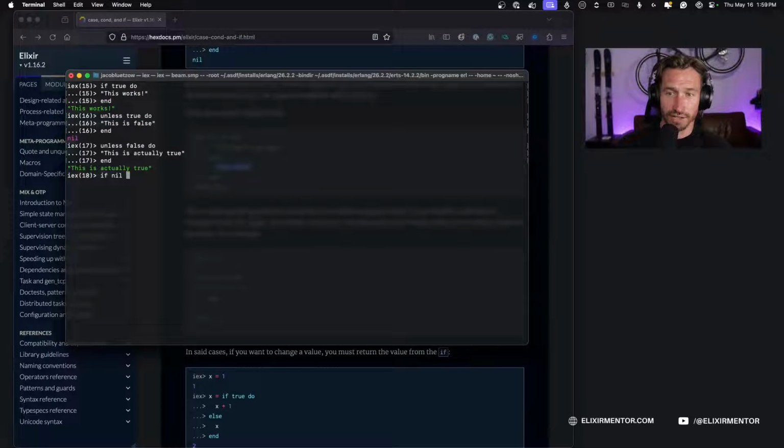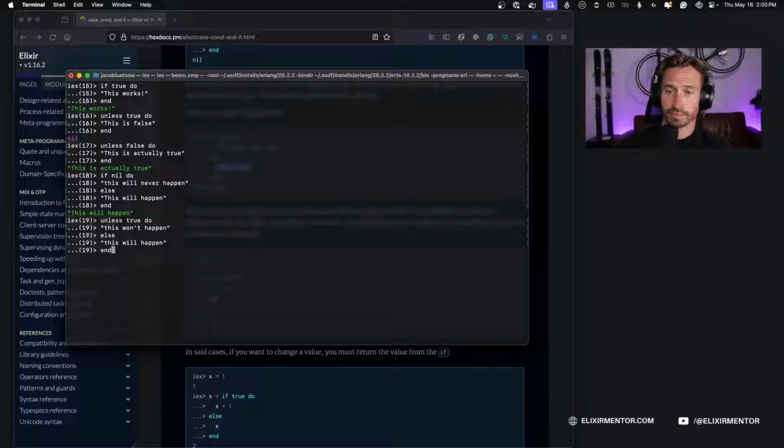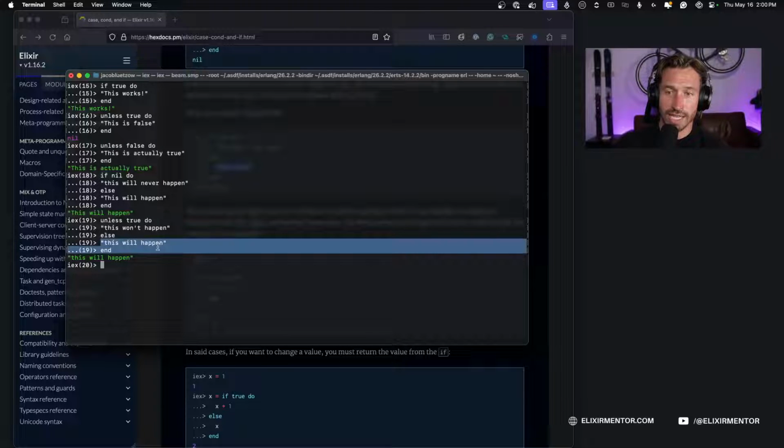So if we say if nil, that means this will never happen. Else, this will happen, because it's the fall through condition essentially. So there you go. That's how that works. And we can also do an else block after unless. So if we did unless true, this won't happen. Else, this will happen. And so there you go. Same results.